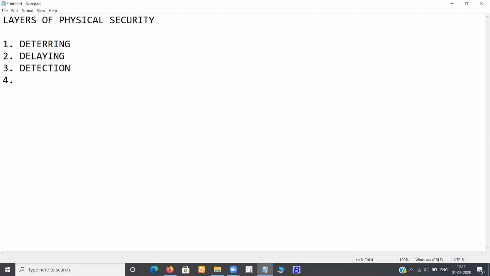Fourth comes assessment. Fifth comes response. These are the five layers of physical security.